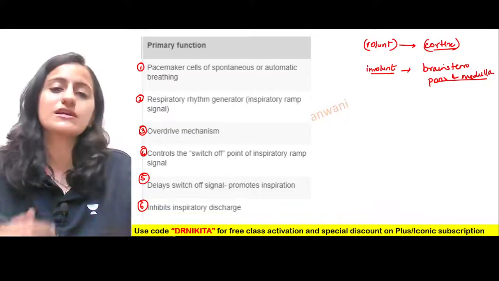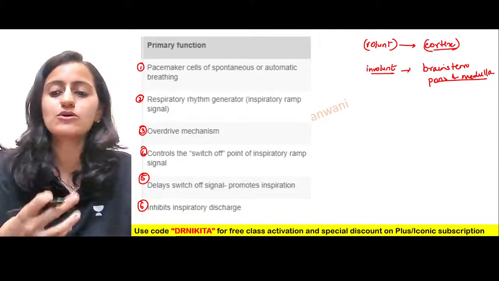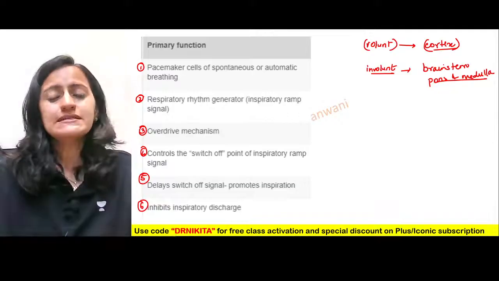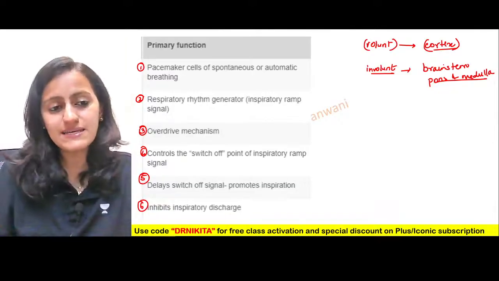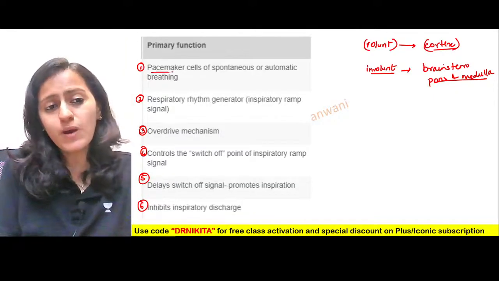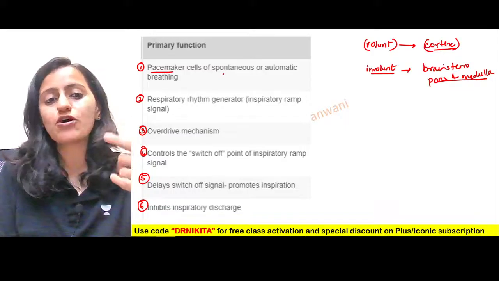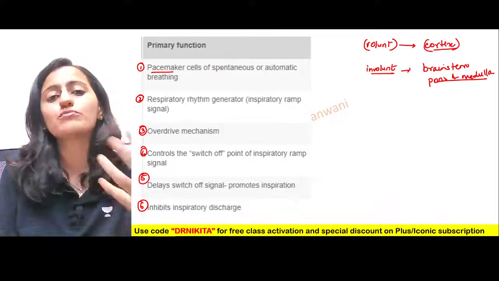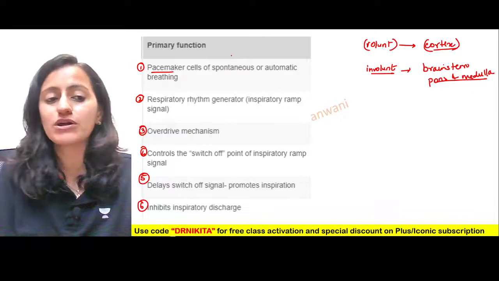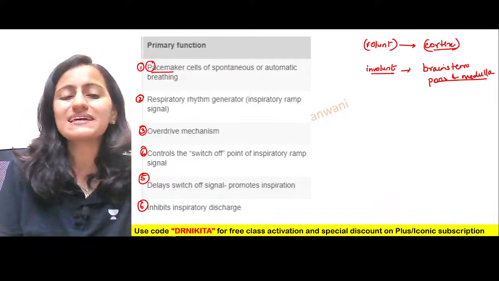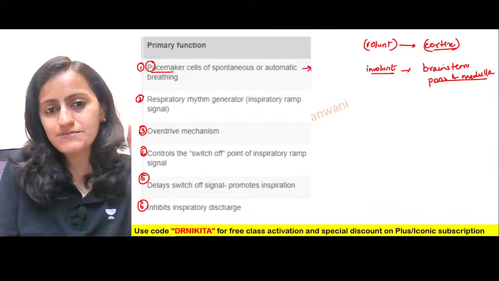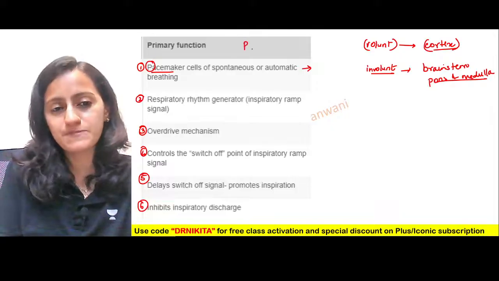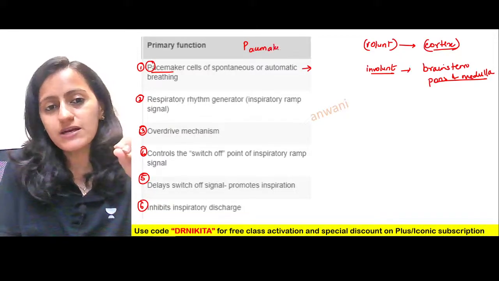Okay, that is the involuntary control that is going on without our control. So this one, the 6 functions that you see, what are the pacemaker cells of spontaneous or automatic breathing? That is basically the involuntary control. What is the pacemaker cell? Remember, pacemaker for respiration. Okay, so basically we are talking about pacemaker for respiration.